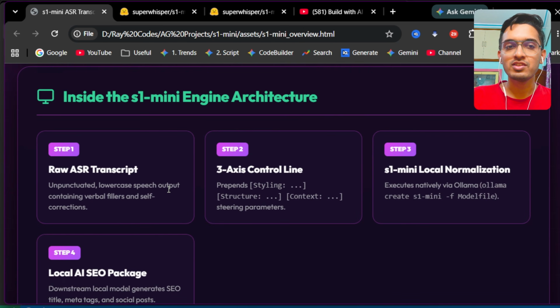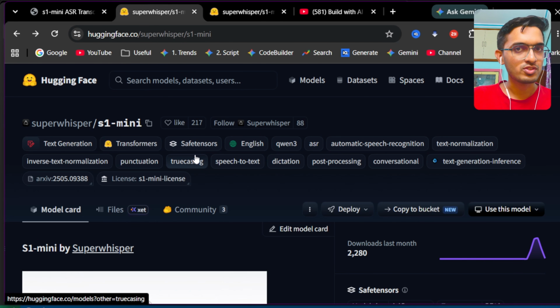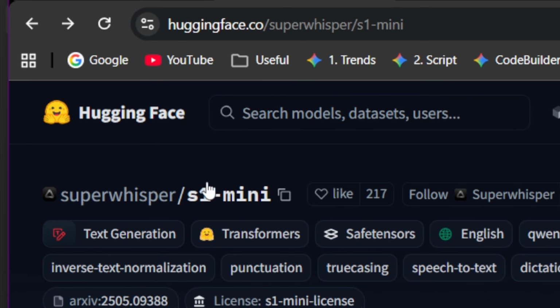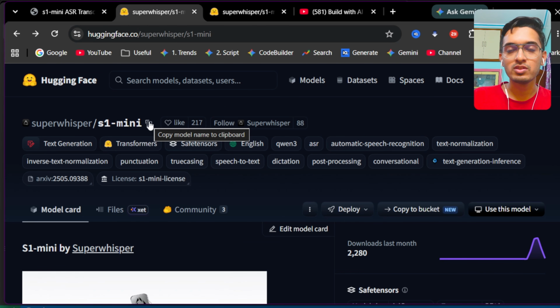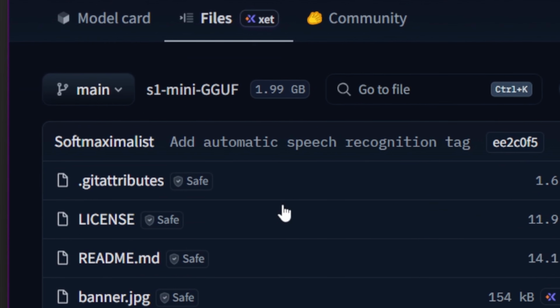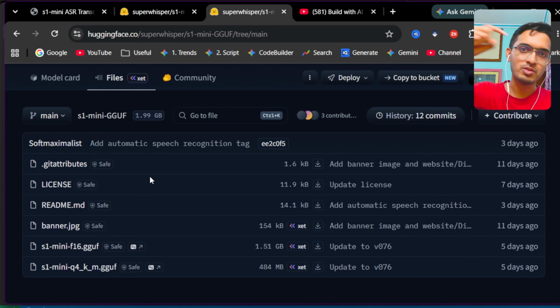Now before going inside the architecture, let us download this in our own system. So if you go to the official Superwhisper page of Hugging Face, you can either download the base model of S1-mini by copying this and using the transformers library, or you can just download a single compressed GGUF file. Just go to S1-mini GGUF, the link for which I'll be also putting in the readme link in description and